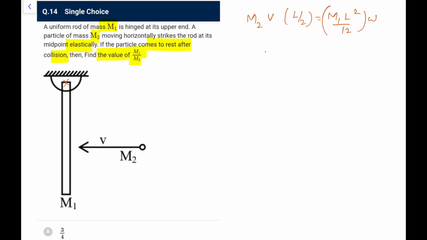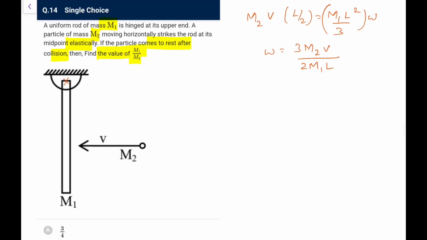So from here omega comes out as, sorry, because it is about the end, I am making a mistake, it is m1 L square by 3. So that comes out as 3 m2 v upon 2 m1 L. Now because the coefficient of restitution is 1 here, this point's velocity must be equal to v after the collision, because the particle is coming to rest.